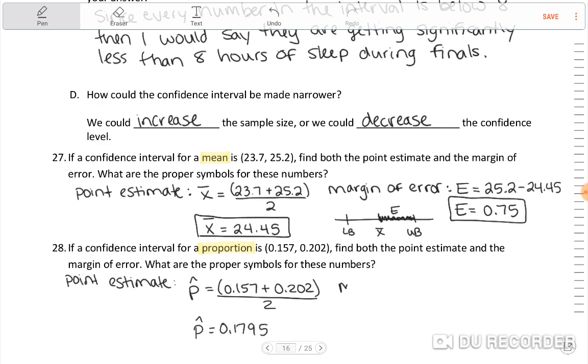And then the margin of error, which is E, we're going to do, here, let me write it underneath here. E equals 0.202 minus 0.1795, which gives me 0.0225.